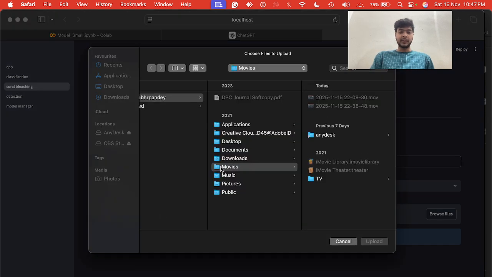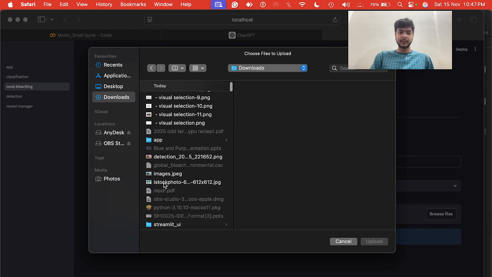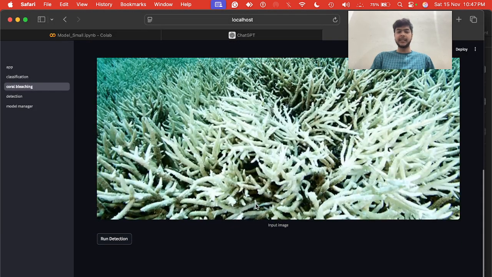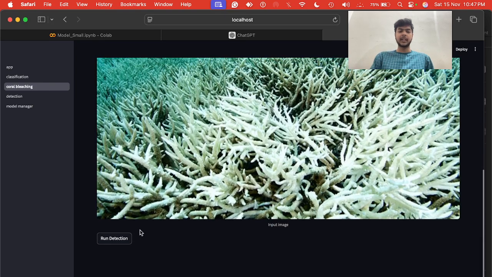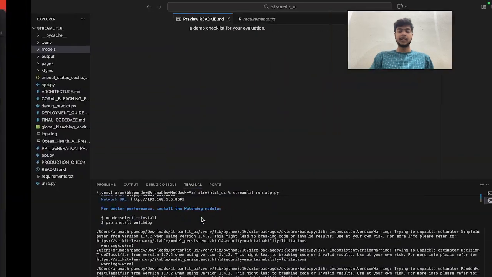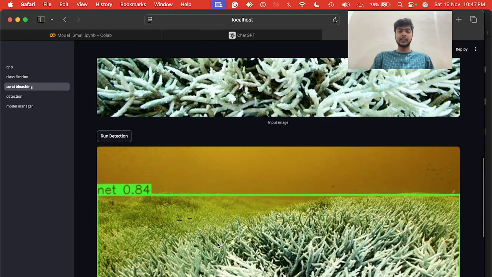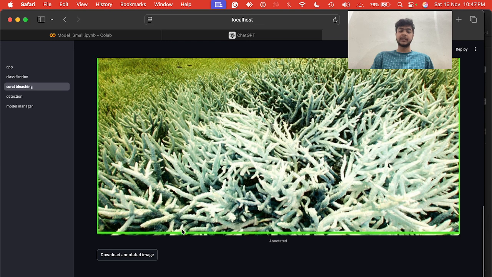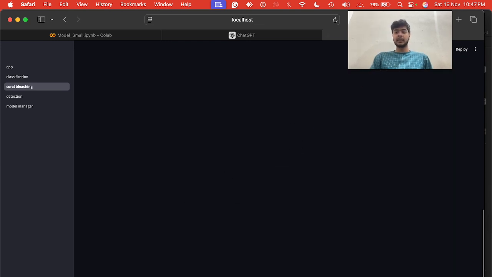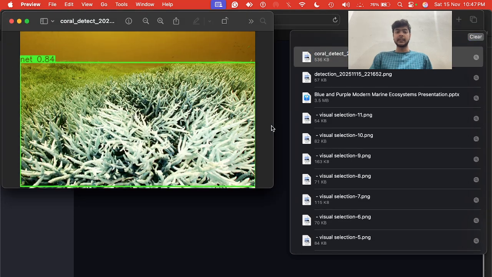Now if we go and browse the images, this is a very bleached reef dataset which we have got. And then if we just run the detection, the model is running at the back end as well. Yeah, so we got 84% that this reef is degraded, which means it is bleached. If we download the annotated image, then let's see. Okay, you can see that we have downloaded the annotated image which can be used for further classifications as well.